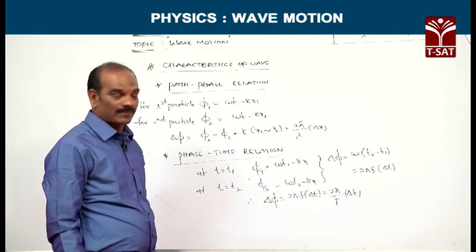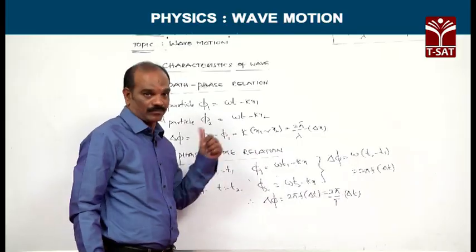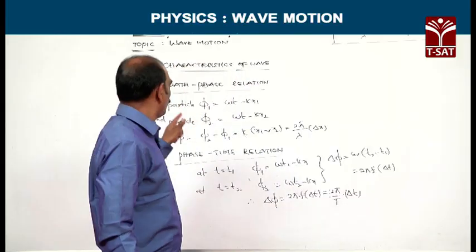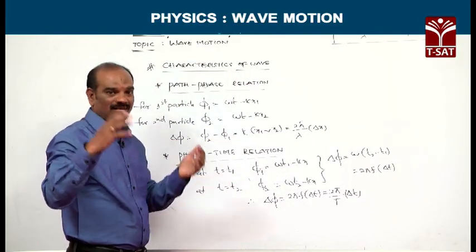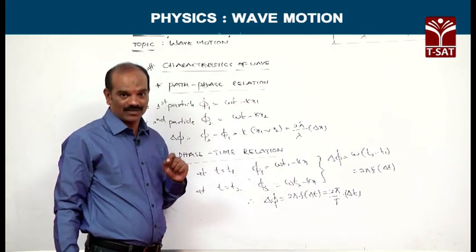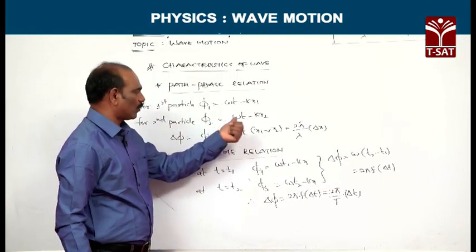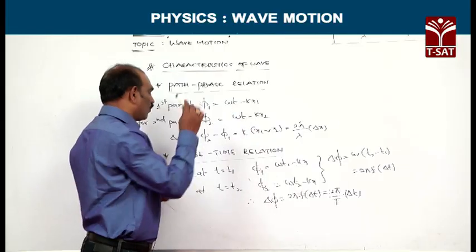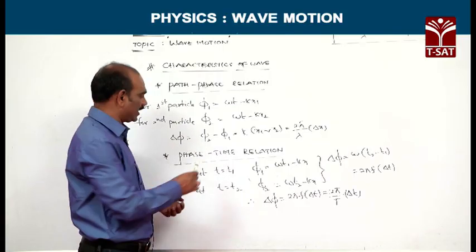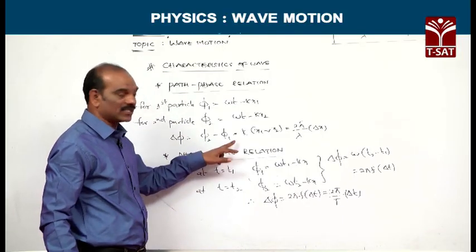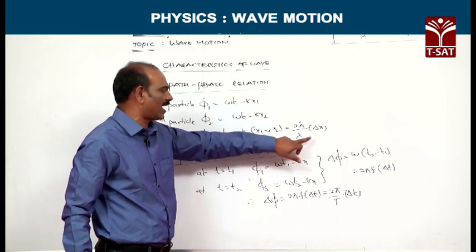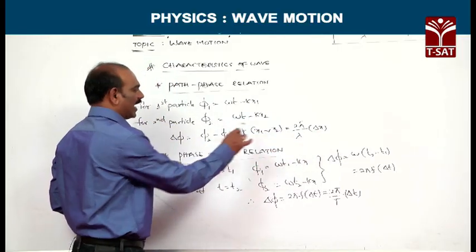Let us see the relation between path, phase and time. Let us consider the positions of two particles at displacements x1 and x2. For the first particle, phase phi1 is equivalent to omega t minus kx1. For the second particle, phi2 is equal to omega t minus kx2. Now, we would like to find the phase difference. The phase difference between these two particles is delta phi equal to phi2 minus phi1, and subtracting one from the other, we get 2 pi by lambda into delta x. This is the phase and path relation.